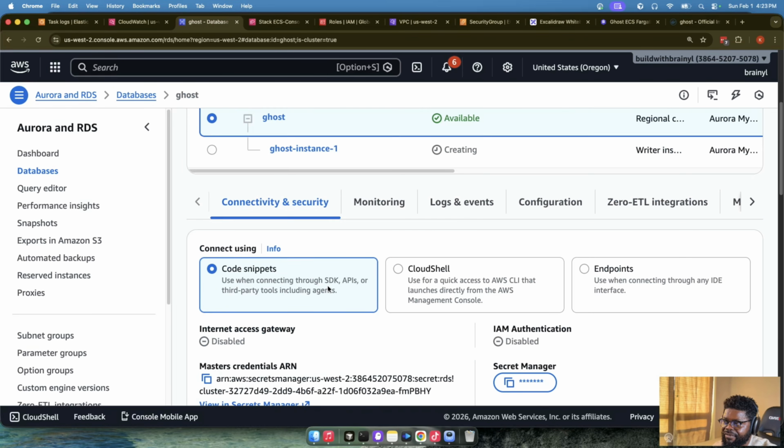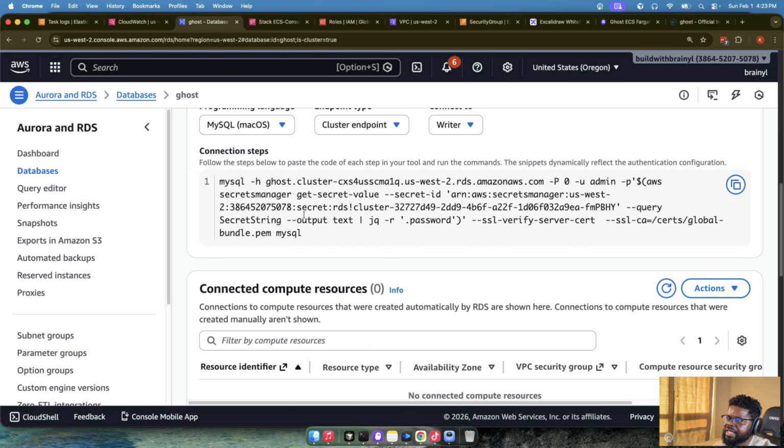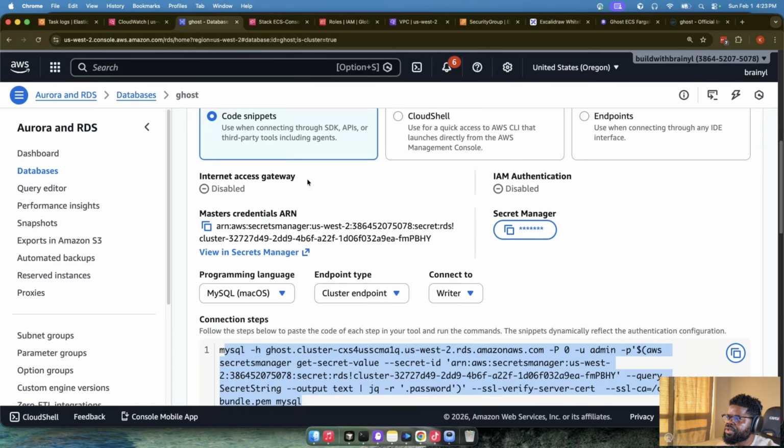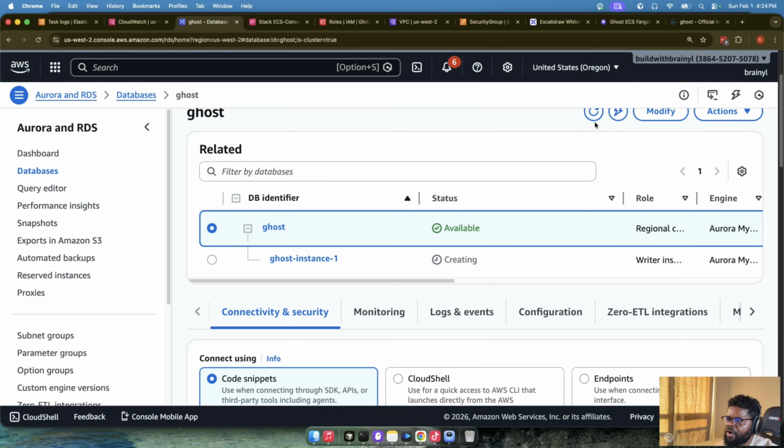The cluster itself is available. That's what it tells us. You can see we now have an endpoint, right? So we have an endpoint. It shows us a secret that we can use. So it tells us if we do this, we can try to connect, right? So we'll just give it some time. There's some other things that we might need to do. So let's give it some time. The cluster itself has been created, but the instance is being created. So let's give it some time.